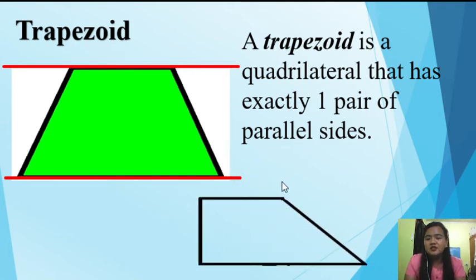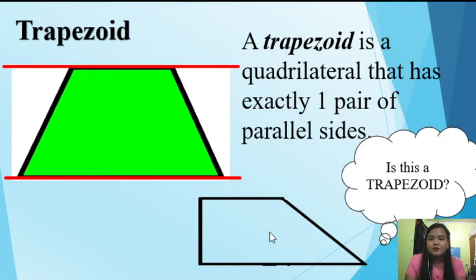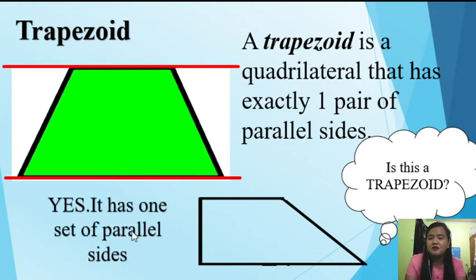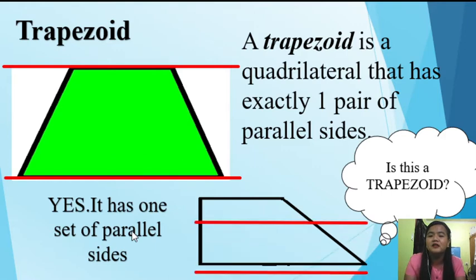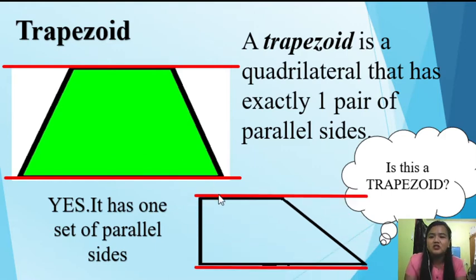Okay, this shape, is this also a trapezoid? What do you think? Okay, this is also a trapezoid because it has one set of parallel sides. So, meron pa rin siyang one set of parallel side, kaya siya tinawag na trapezoid.